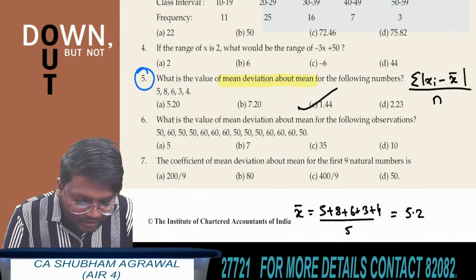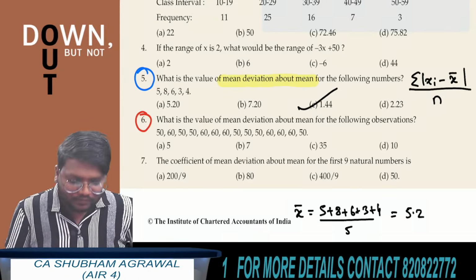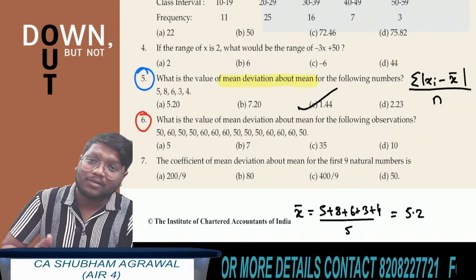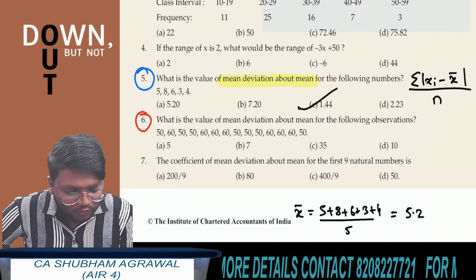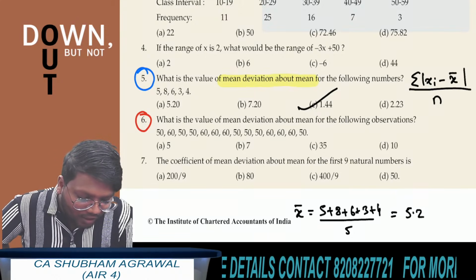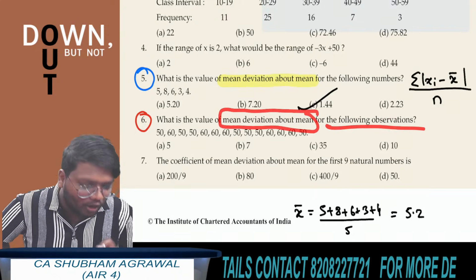Now for question number 6, I am giving you one shortcut: how to get the answer for question number 6 orally. All of you first read this question. What is the value of mean deviation about mean for the following observations?